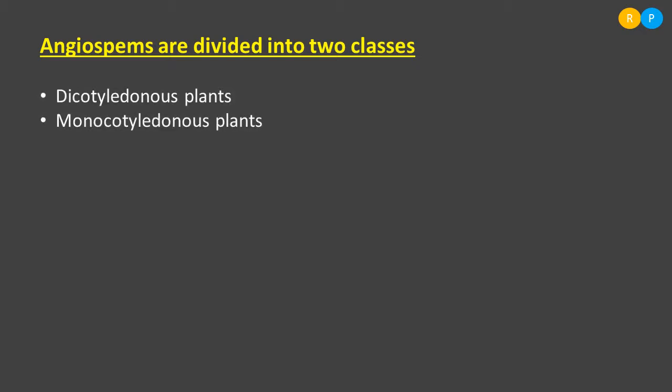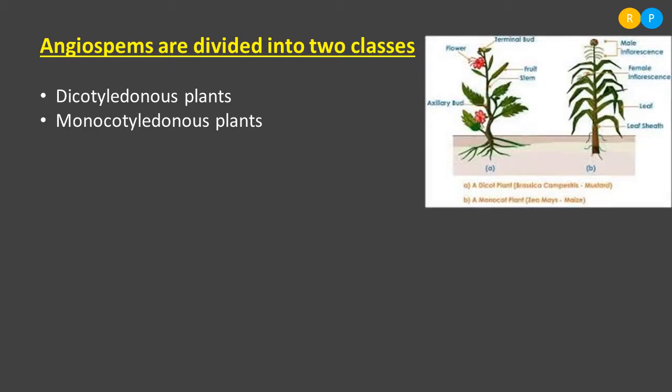Those are nothing but dicotyledonous plants and monocotyledonous plants. So these two are the classes of angiosperms. We can see the diagram here. The first plant you are observing on the screen is an example of a dicotyledonous plant, and the second plant comes under the monocotyledonous plants.